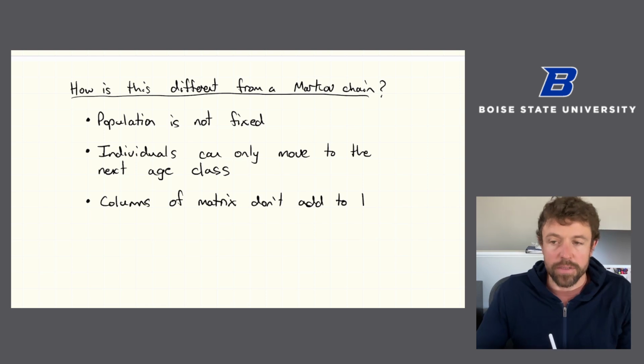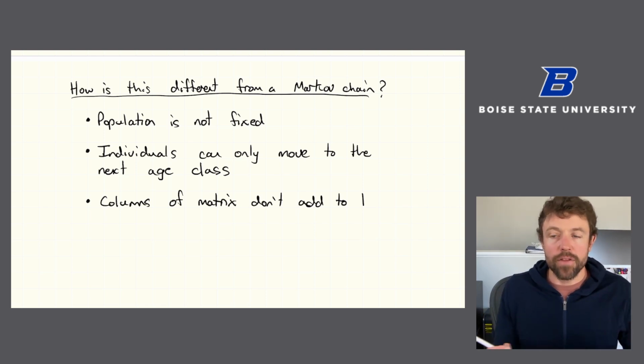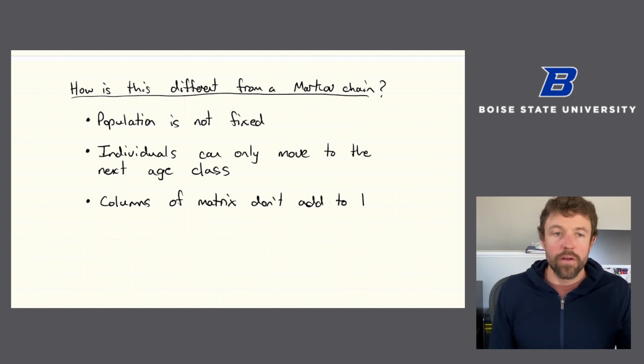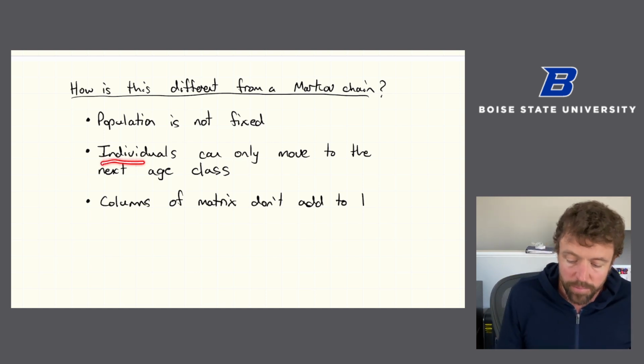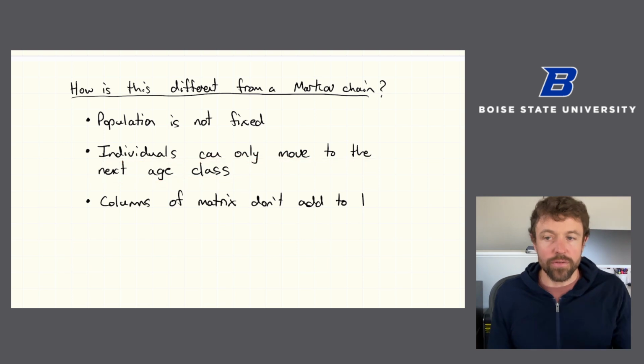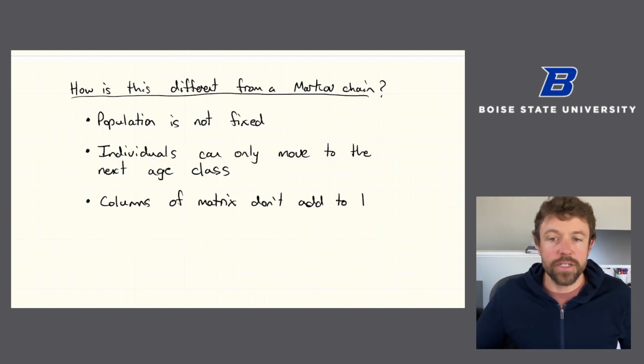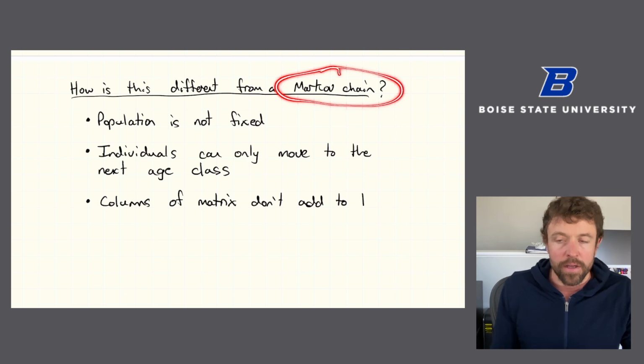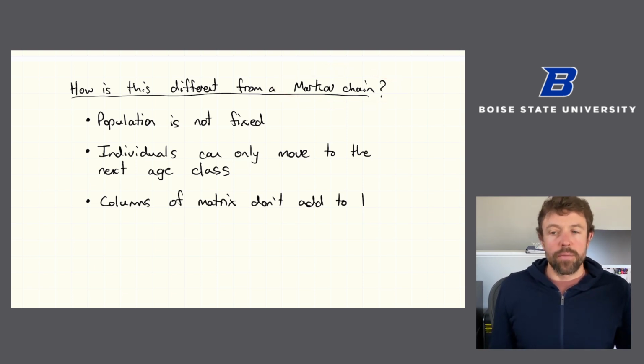The other thing about this problem that's a bit different is that even though we have a non-fixed population, the way in which individuals move from state to state is very much restricted. Individuals can only move to the next age class. They either don't survive or they move up to the next age class, and then we can also create new individuals in the age 0 class. In a Markov chain problem, generally speaking, individuals can move from one state to any other state.